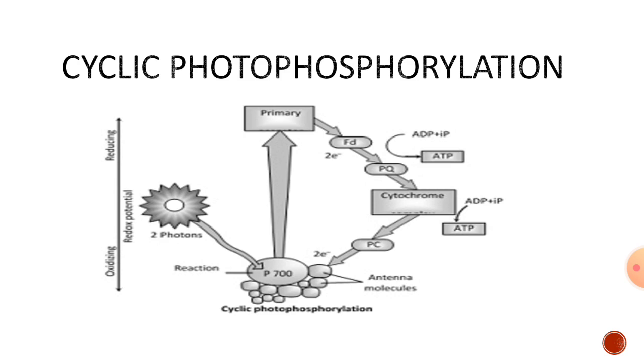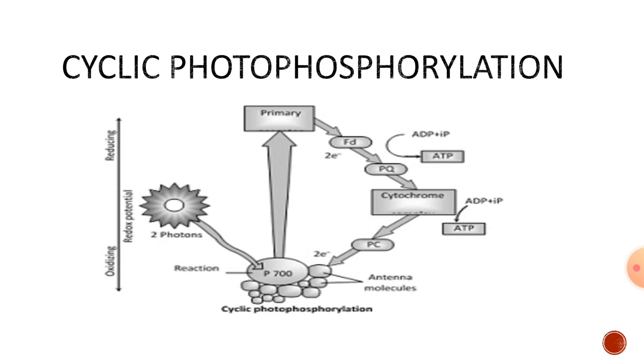From there, these electrons are carried through different electron carriers and again they reach the primary site, that is P700 or first reaction center. As all these reactions of electron transportation appear like a cycle, this is called cyclic photophosphorylation. Actually, cyclic photophosphorylation is seen in higher plants as well as in bacteria, lower organisms.